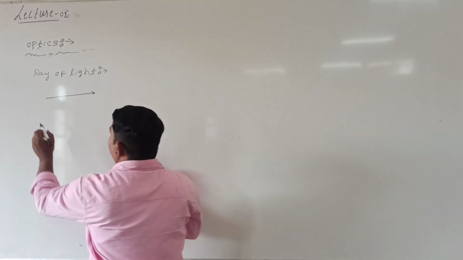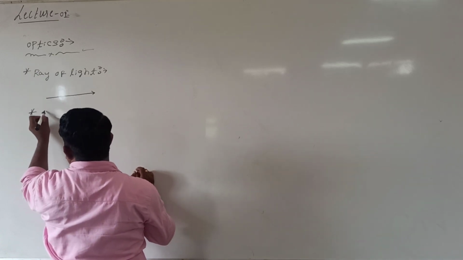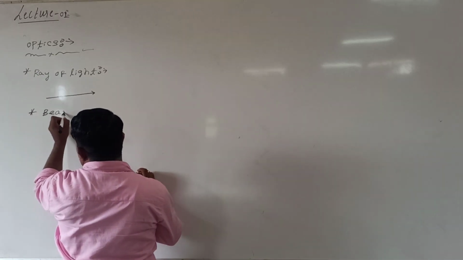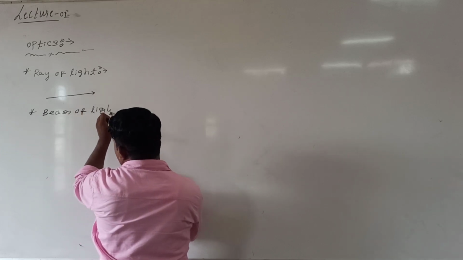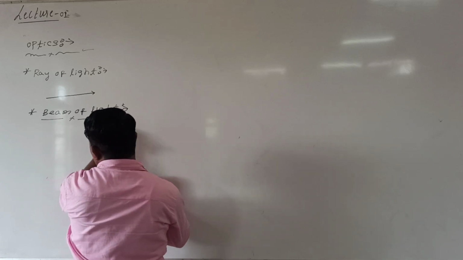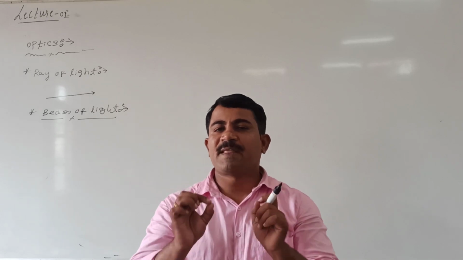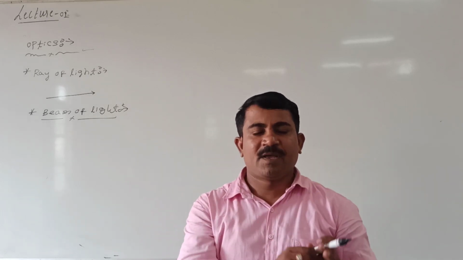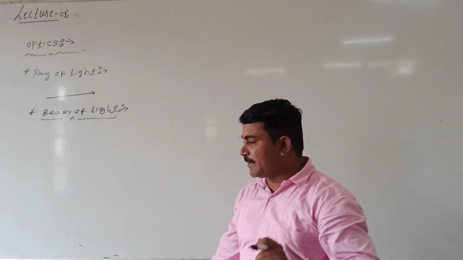See here. Next concept is beam of light. Beam of light means the bundle of rays of light. A number of rays of light, that we are calling a beam of light. Bundle of rays of light means how is it?